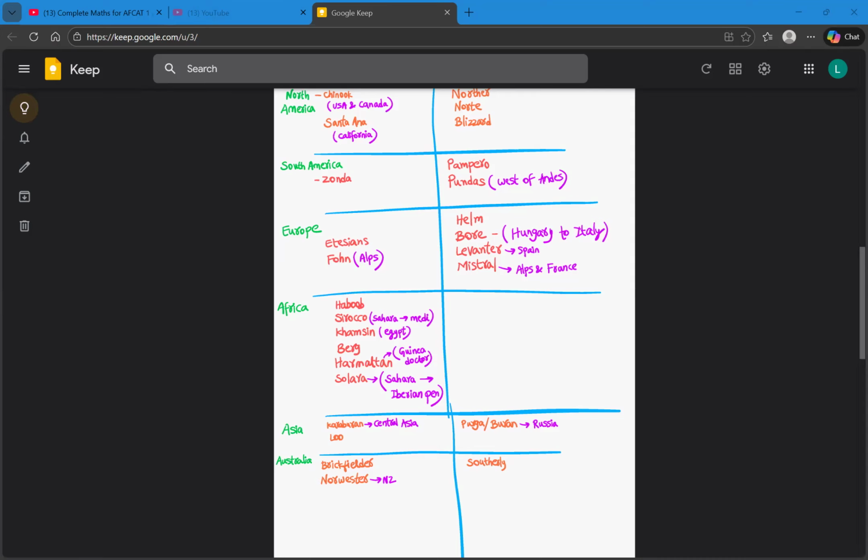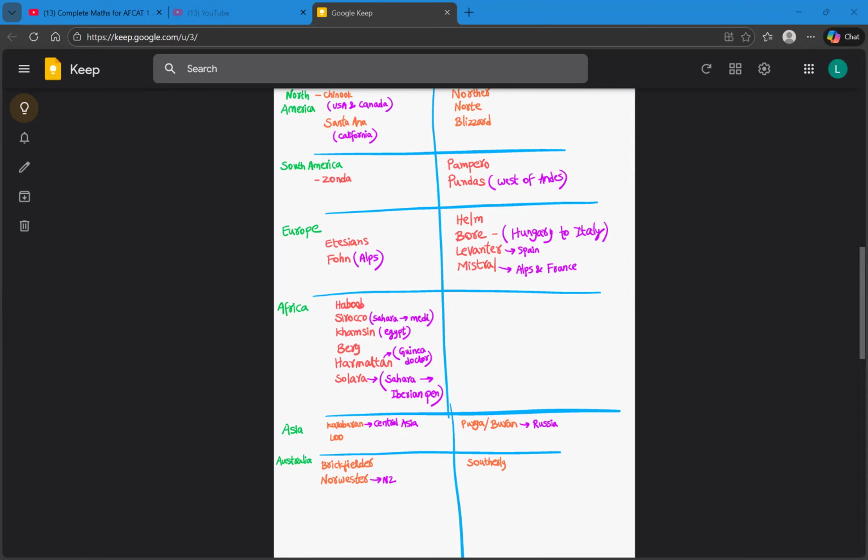The first warm wind is Chinook, and it is prevalent over two countries, USA and Canada. The second warm wind is Santa Ana, and it is prevalent over California. So these are the two warm winds that are prevalent in North America.